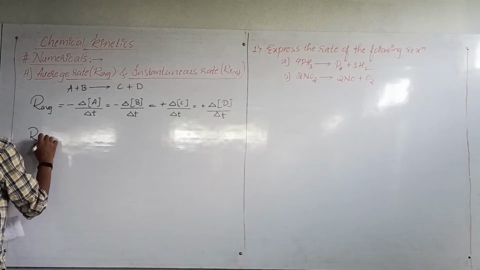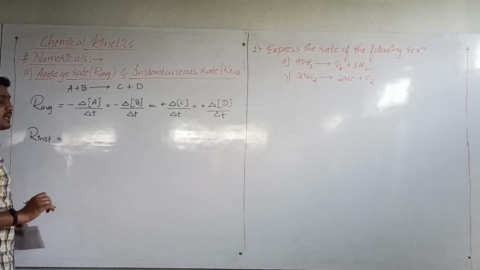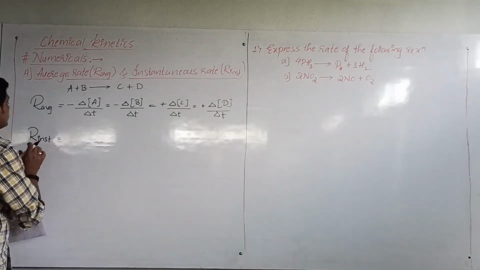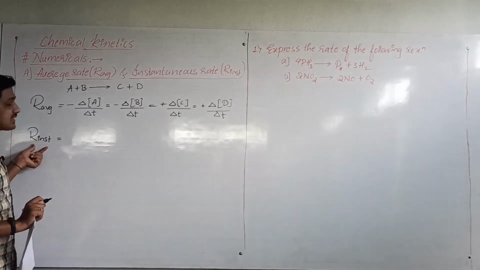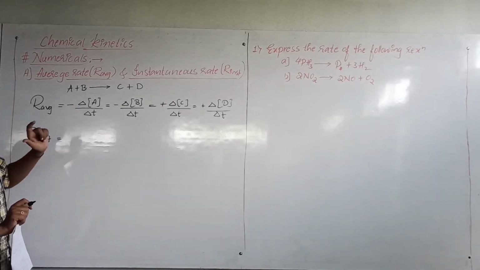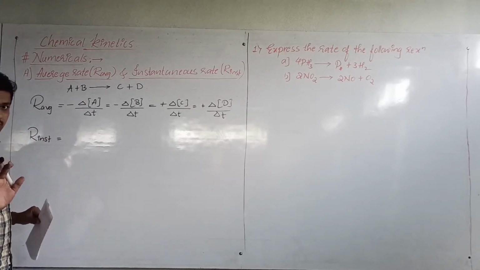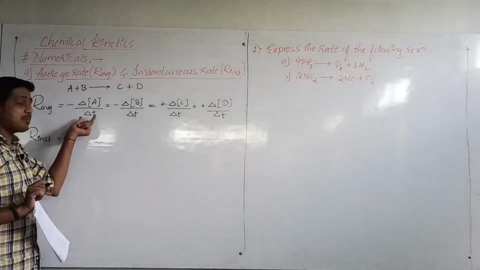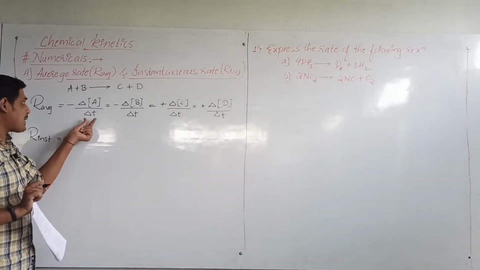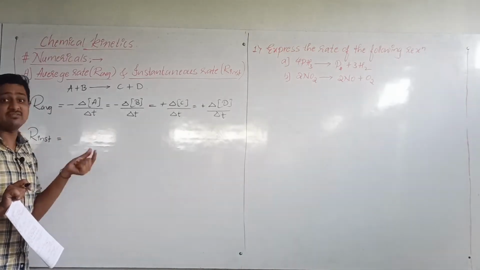So R instantaneous is equal to, see, when we are expressing the rate in terms of instantaneous rate, the change in the concentration is very small, because there is no time gap. The gap of time is infinitesimally small.